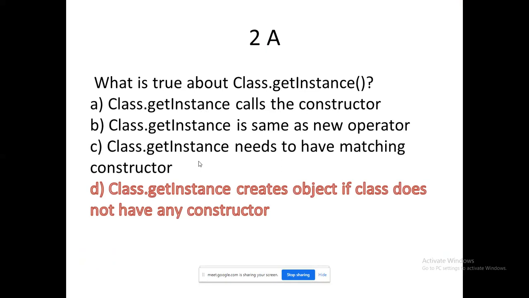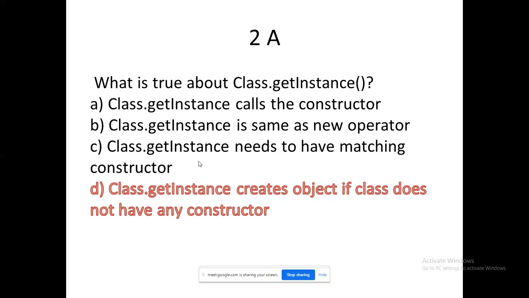Class.getInstance creates an object if the class does not have any constructor. This is the one which talks about your default constructor. That's the ultimate aim of Class.getInstance. This could be called a behind-the-screen task.